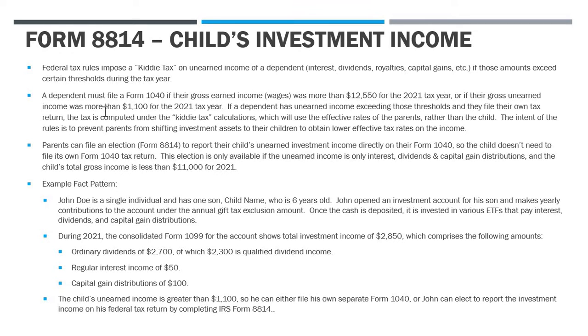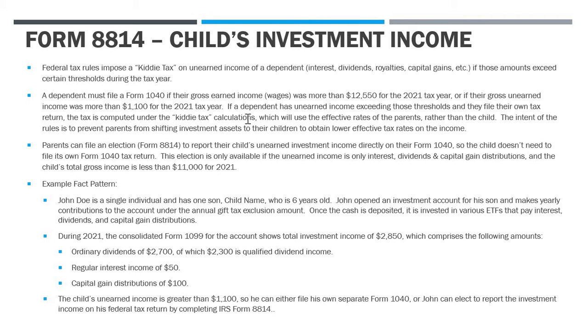Now, dependents must file a 1040 if their gross income is more than the standard deduction for the year. So it's $12,550 for 2021. Or if their gross unearned income was more than $1,100. Okay, so now if you have a dependent whose unearned income exceeds these thresholds, the $1,100, they have two options. They can report their income on their own tax return.